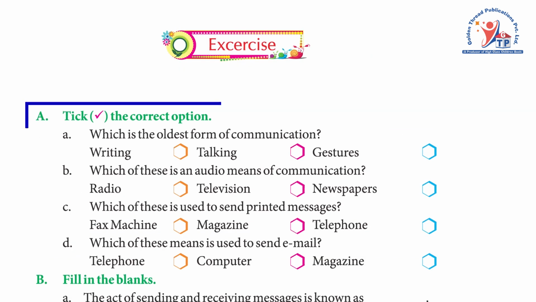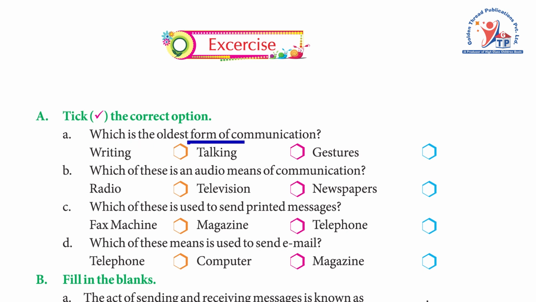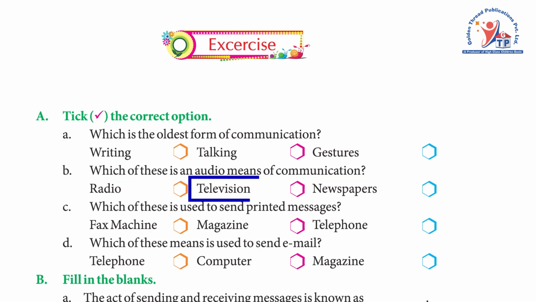Exercise. A. Tick the correct option. A. Which is the oldest form of communication? Writing, talking, gestures. Answer. Writing. B. Which of these is an audio means of communication? Radio, television, newspaper. Answer. Radio.